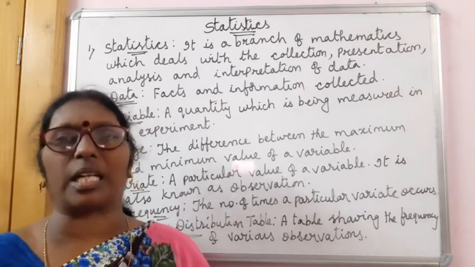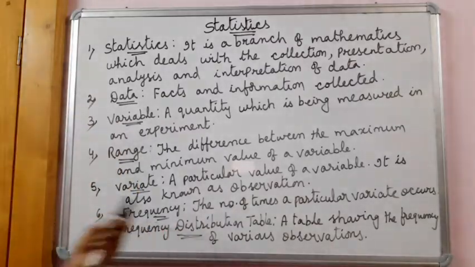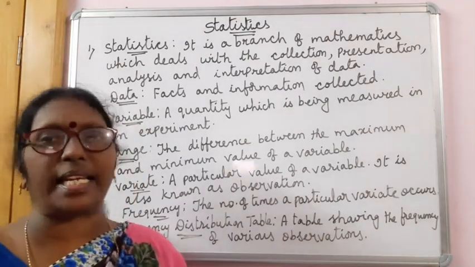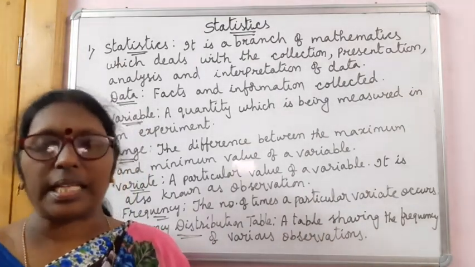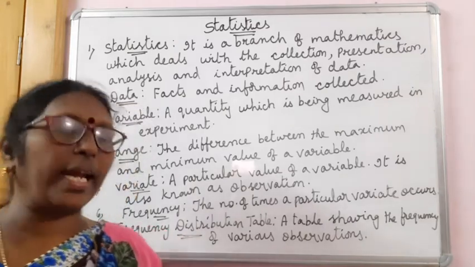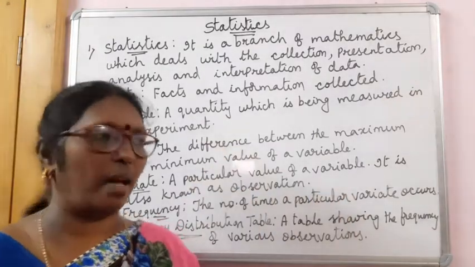The terms of the data are said to be variates or observations. Frequency: the number of times a particular variate occurs in the given data is called frequency. I am going to explain all these with an example.